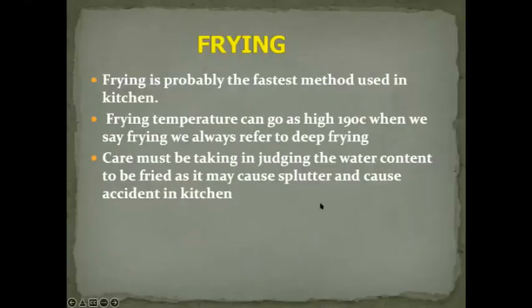Next is frying. Now, frying is the fastest method of cooking that can be used in the kitchen. And to take up the notion that if done correctly, it is not as unhealthy as people say it should be. If the heating is perfect, if you put the foodstuff inside, you take it out, it absorbs less. If the heating is less, then the oil is absorbed, and then the foodstuff becomes oily or becomes unhealthy. Okay, frying is not unhealthy if it's done correctly.